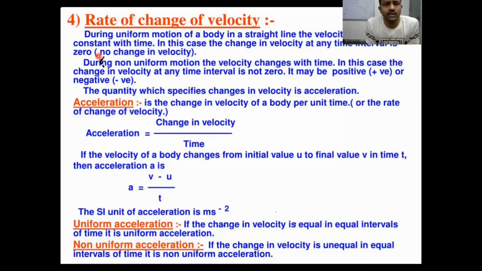So when will you say you are moving with uniform acceleration? When will you say you are moving with non-uniform acceleration? Acceleration means increase in the speed. How are you increasing the speed? Gradually, slowly and gradually with respect to time you are increasing the speed equally. You are maintaining equal increases in speed in equal time intervals. Then we can say that you are moving with uniform acceleration, right?